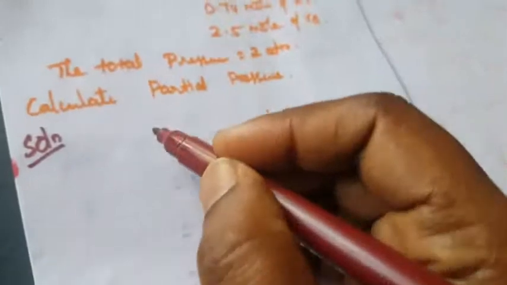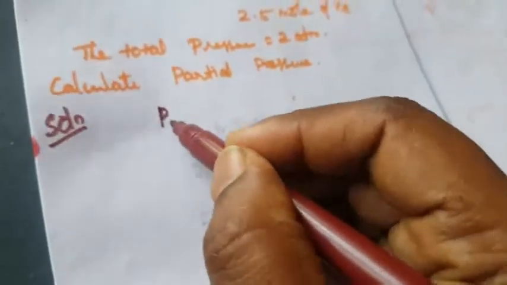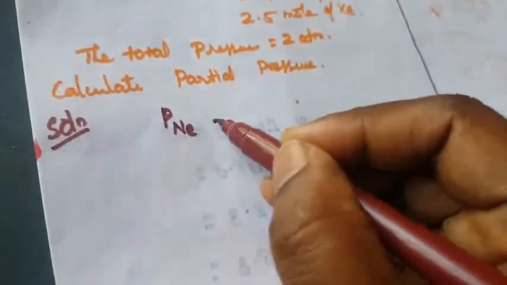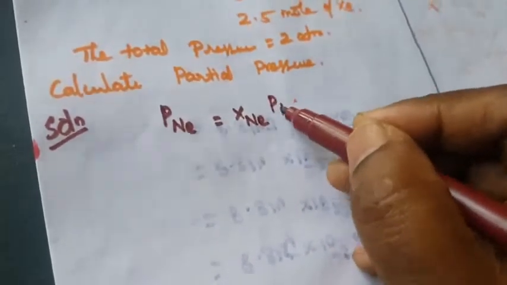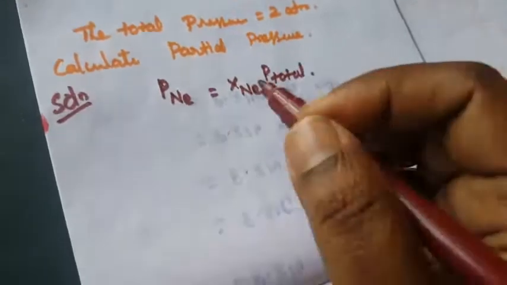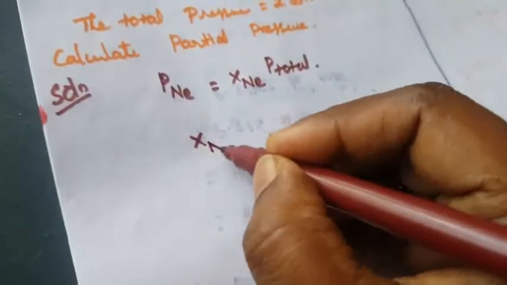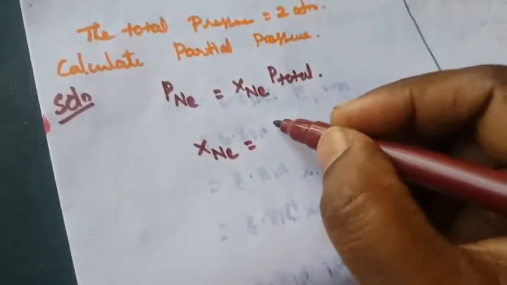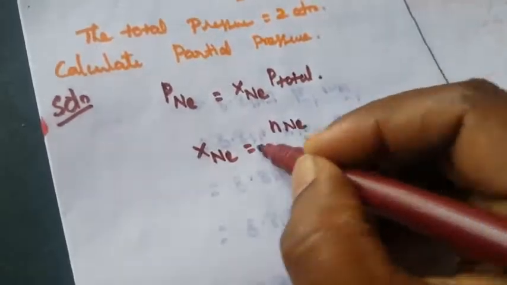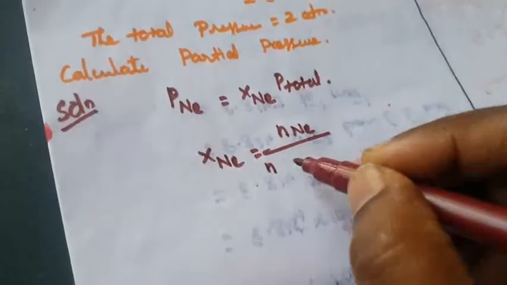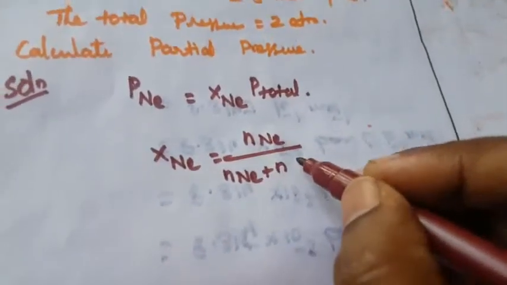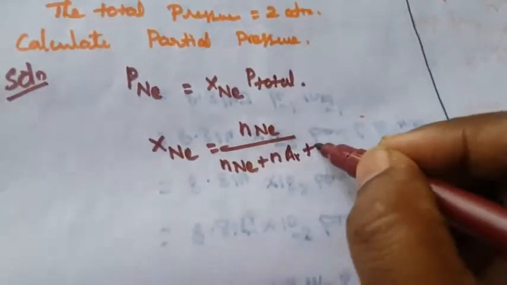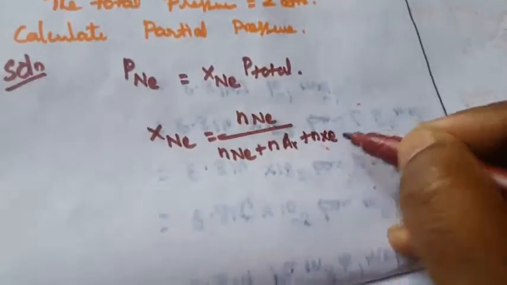How to calculate this one? First, what is the formula? First one is P neon. So first we consider neon: P neon is equal to X neon, that is the mole fraction of neon, times P total. This is the formula. First we find the mole fraction of neon. How to calculate it? Number of moles of neon divided by number of moles of neon plus number of moles of argon plus number of moles of xenon. Okay, this is the formula.